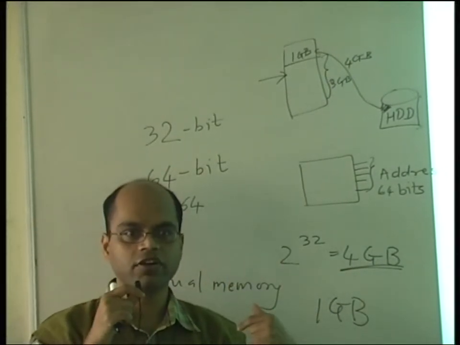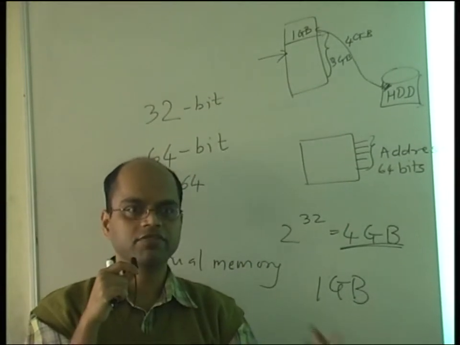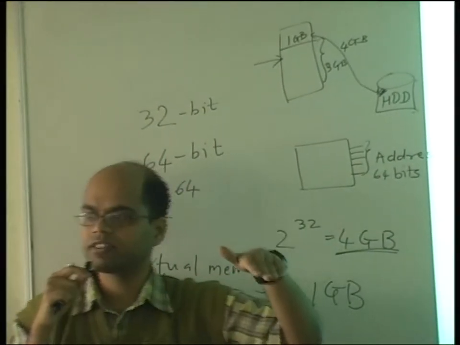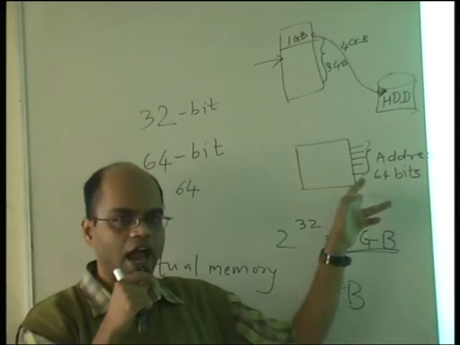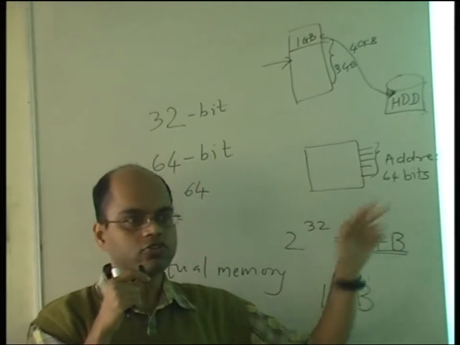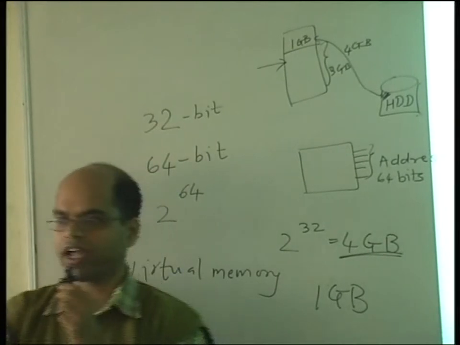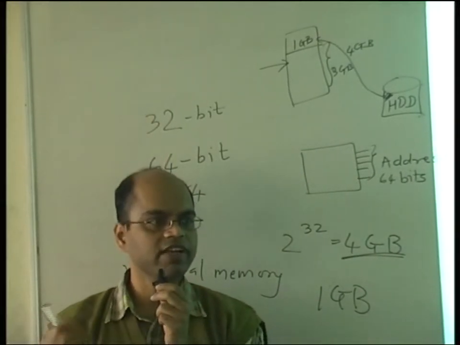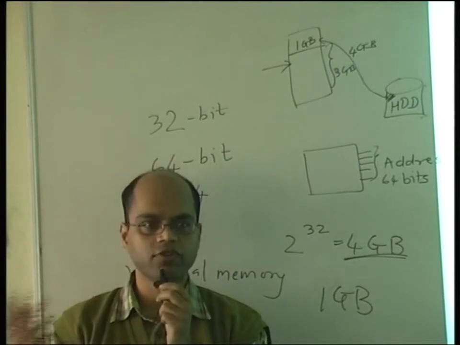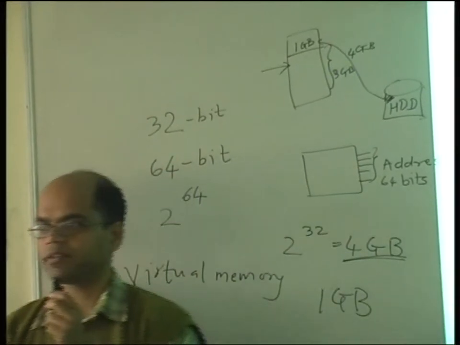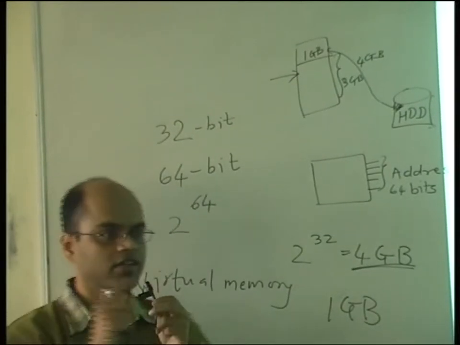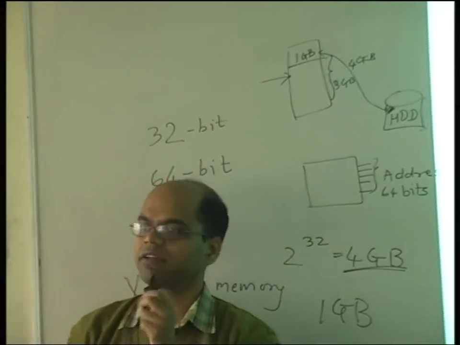So the processor is not aware that it is accessing something which is in 1 GB. It always thinks that it has all the 4 GB and it is accessing always right. All the applications that you are writing are also not aware of this. When you write your code, you don't worry about how much RAM there is. You just write the code. 1 GB, 4 GB, 2 GB, 3 GB, it doesn't matter. You just keep writing the code, allocating memory. Right? So all these things are taken care of by the operating system.